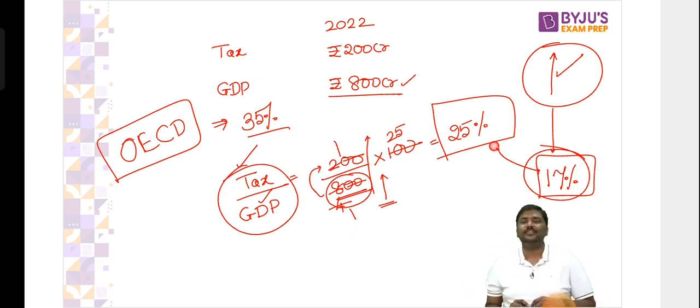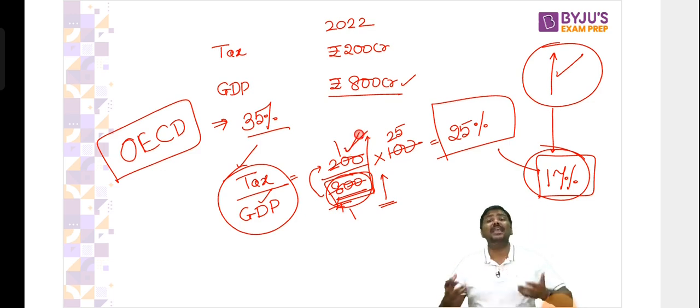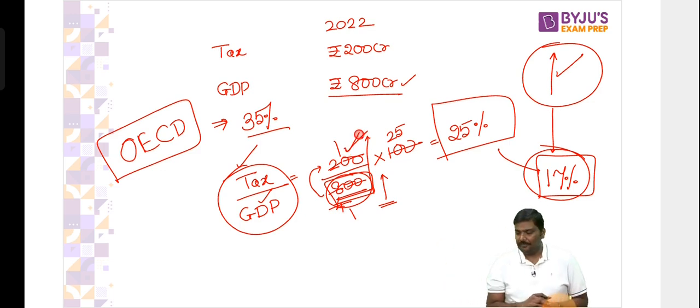Now you'll ask me, sir, why is there a low tax to GDP ratio? It is not because of the GDP. It is because of the tax receipts. Why do people in India, companies in India avoid taxes, evade taxes? I have to understand this, right?